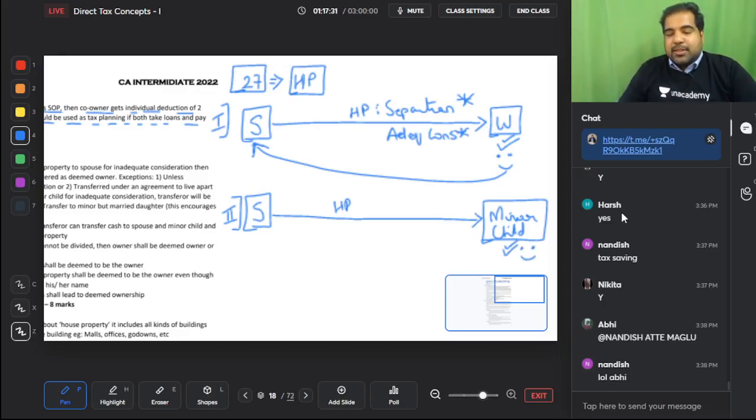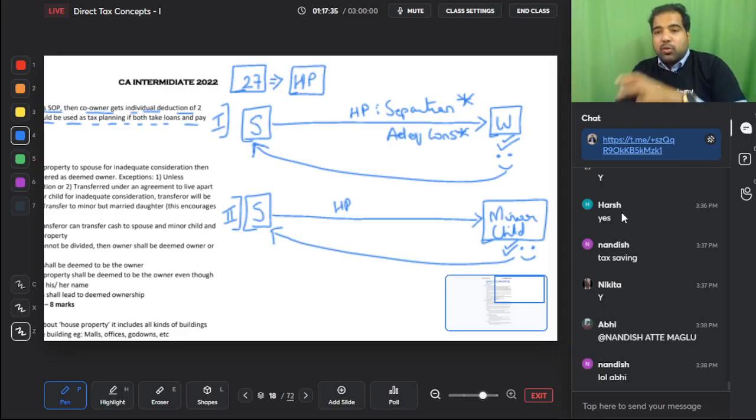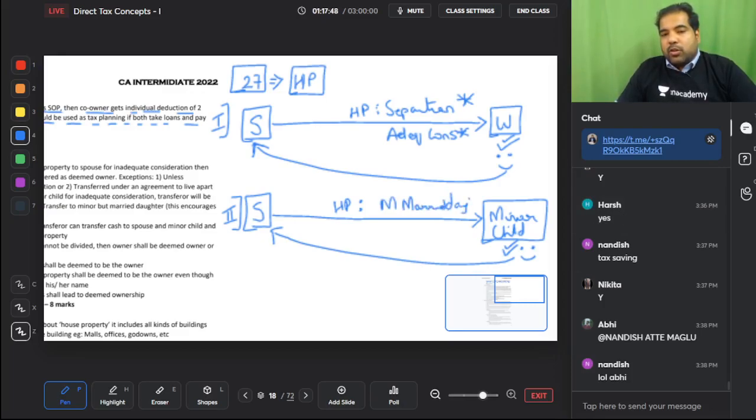So the government says, listen, we know what you're trying to do. So this will also boomerang back, not the ownership but the deemed ownership for taxing you on the income, unless it is a minor married daughter, which is a wrong thing actually, but still you have to understand it.